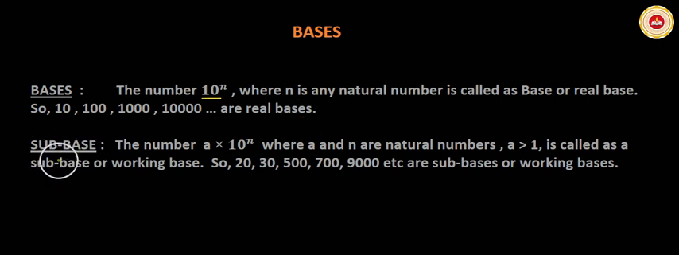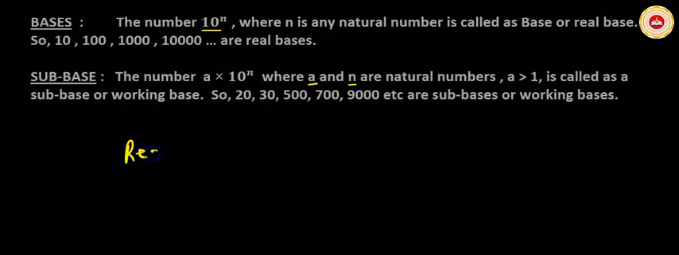Now let us understand what is a subbase. The number a multiplied by 10 to the power of n, where a and n are natural numbers and a is greater than 1, is called a subbase or working base. So 20, 30, 500, 700, 9000 are subbases or working bases.